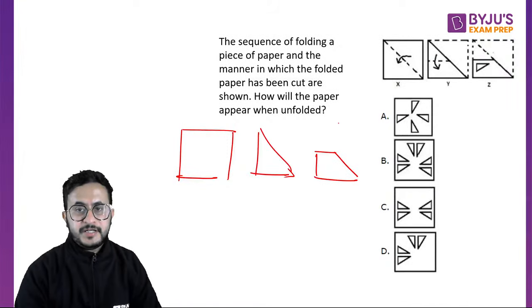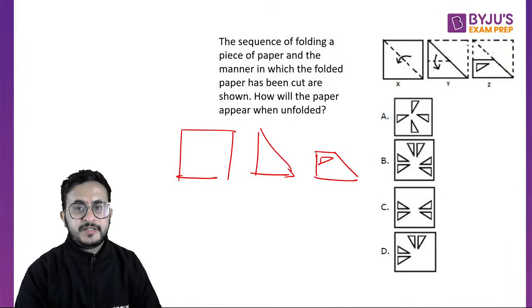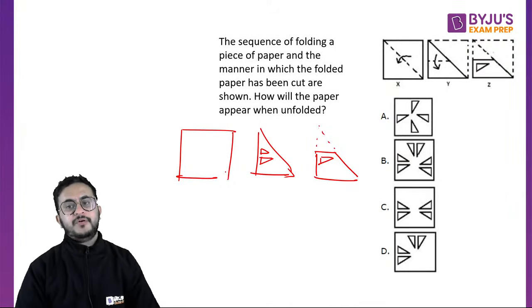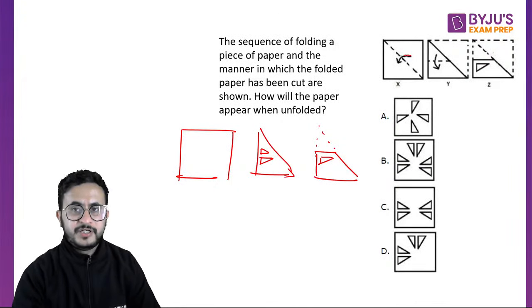So first this cut is made, this kind of triangle is cut. Okay. Now when we unfold it, what will happen? Since it was folded down, it will be folded up. So this part will be like this. Okay. Now as we did in the previous question also, right? How is it folded? It is folded in this way.